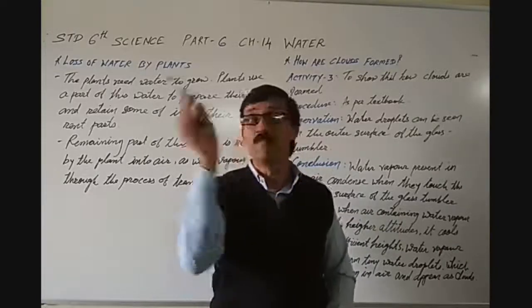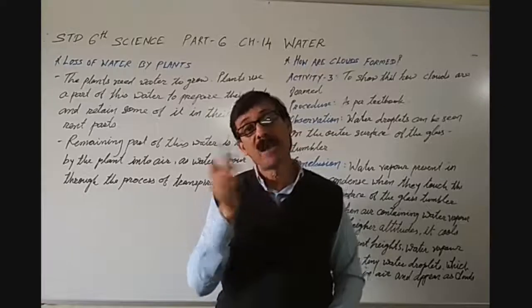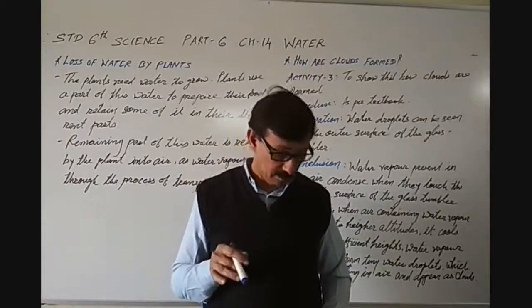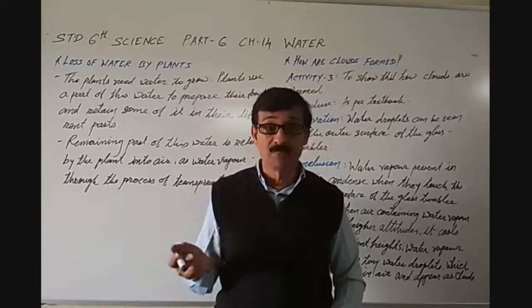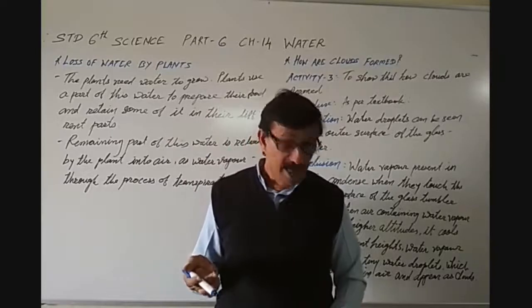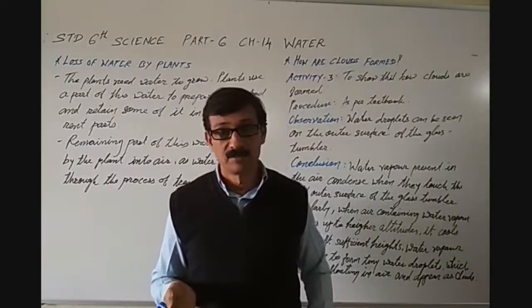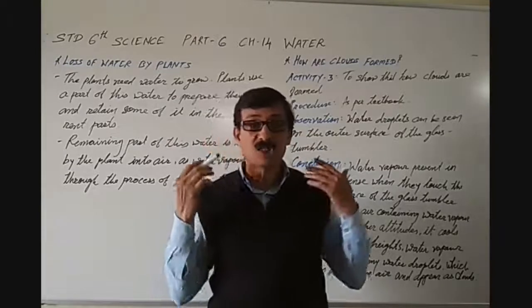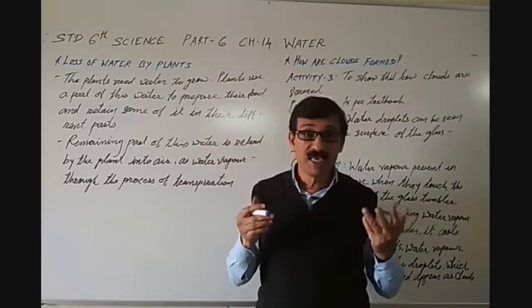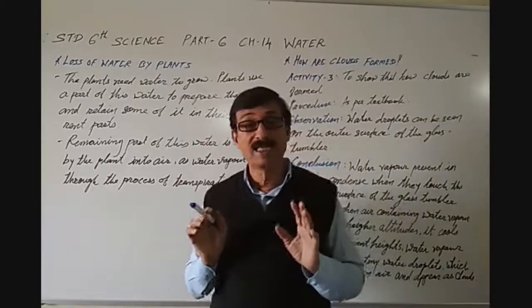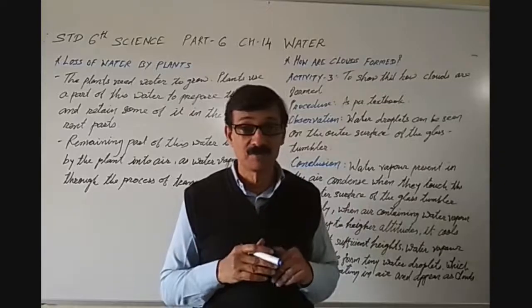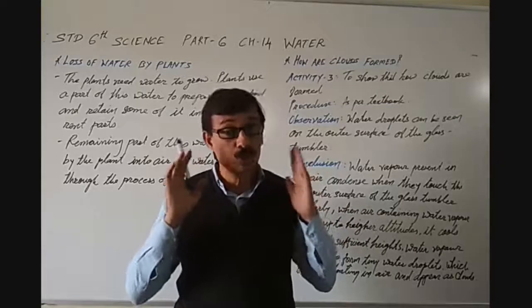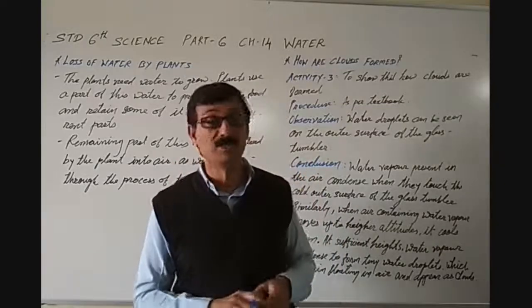Think about the forest, all the plants in the forest, then crops and grasslands together. Think how many liters of water must be evaporated by the process of transpiration. That is too much, let me tell you, too much.